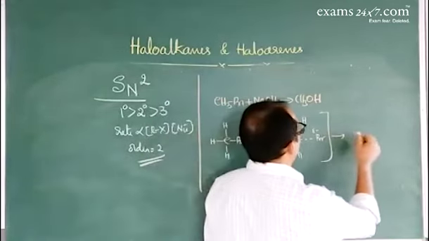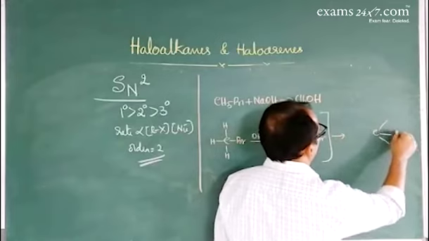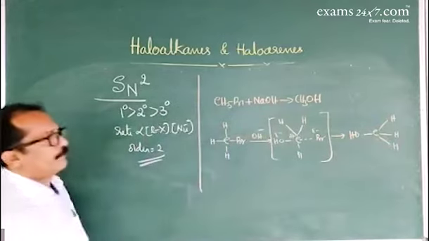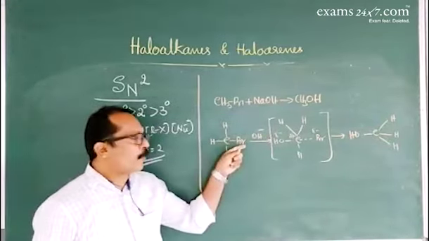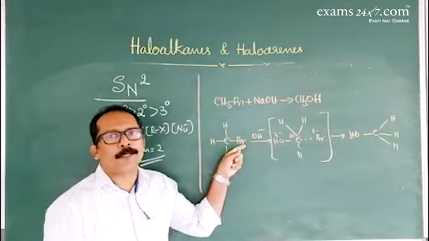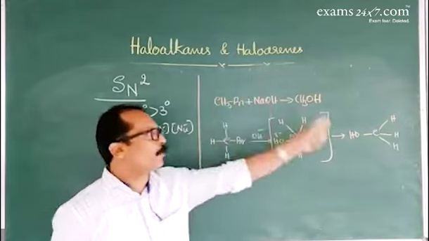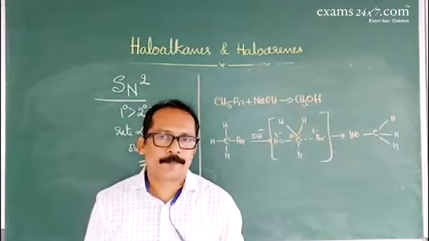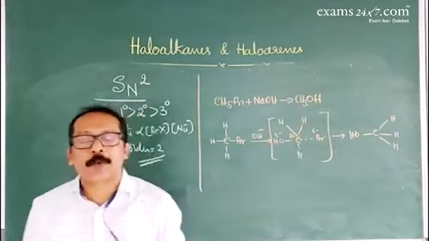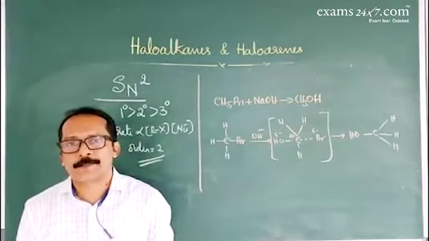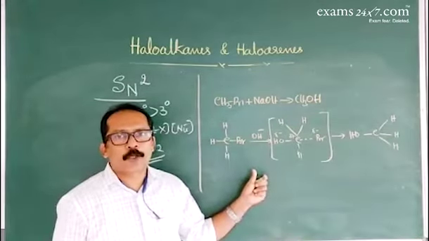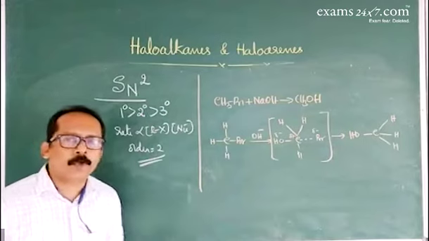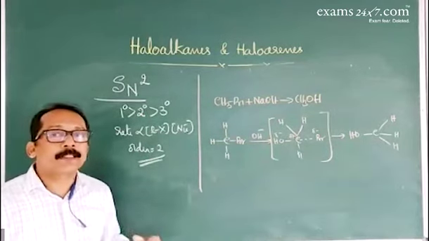When it eliminates bromide ion, that results in inversion in configuration, opposite to the first one. In the first reactant, bromo group is on the right hand side. We are replacing bromo group with OH group, so we are expecting OH group on the right hand side. But in the product, OH group is on the left hand side. So inversion in configuration takes place. So SN2 mechanism leads to inversion. SN1: racemization. SN2 order is 2 because rate of reaction depends on both concentration of haloalkane as well as nucleophile. This is about mechanism of SN1 and SN2 reaction.